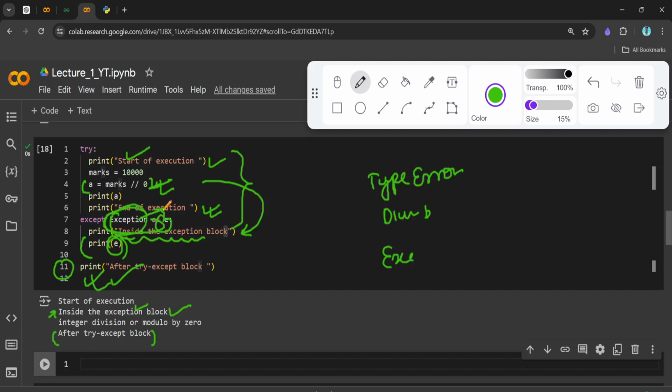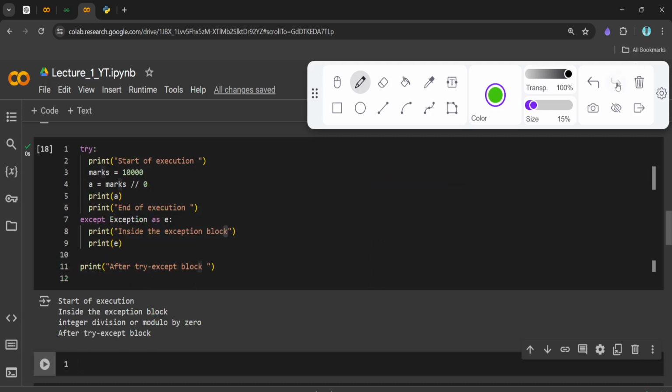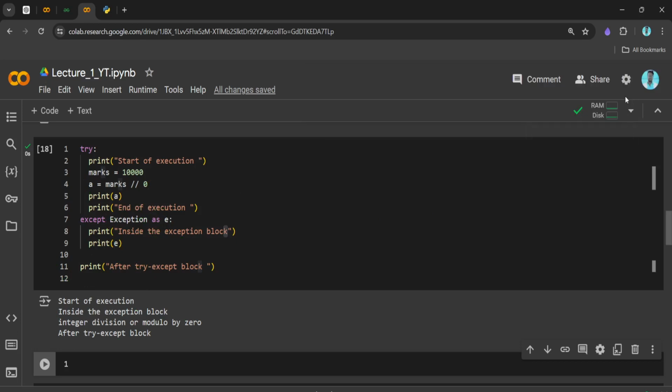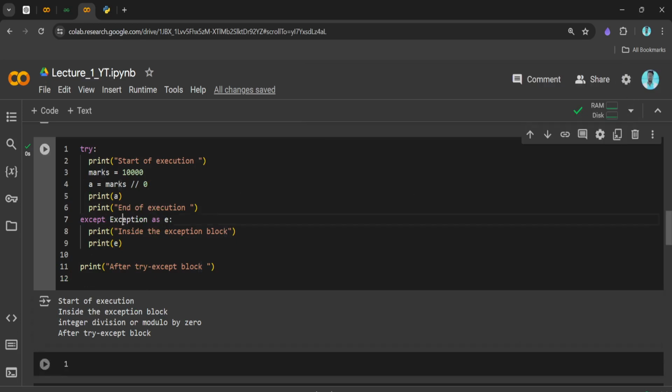This we write at the end of all the except blocks, which we will see within 5 minutes. And then we have this e over here, and this is what we are getting after the divide by 0 message. We are getting this message. I think you understood how this except block is working now. So this was basically the generic exception.